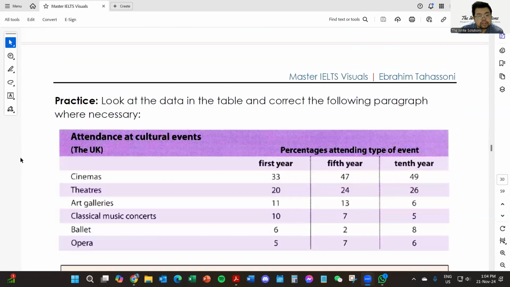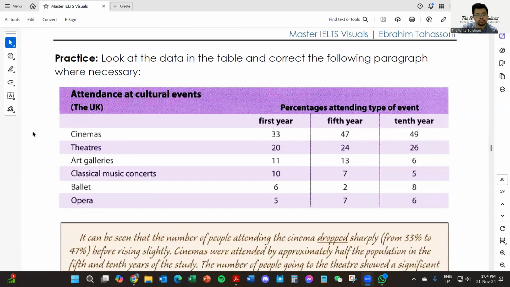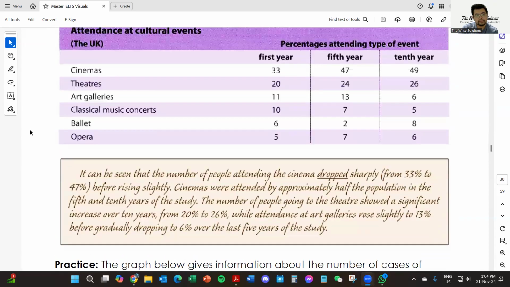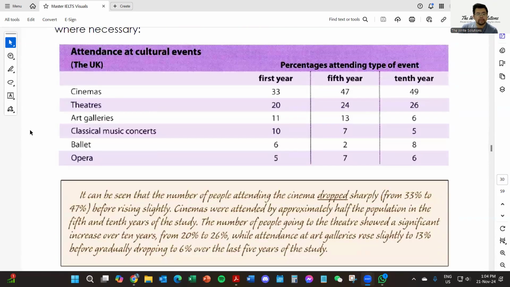Okay, so I'm going to practice. Look at the data in the table and correct the following paragraph where necessary. Okay, so here, it can be seen that the number of people attending the cinema dropped, meaning that's going to be in the past, from 33% to 47%, before rising slightly.